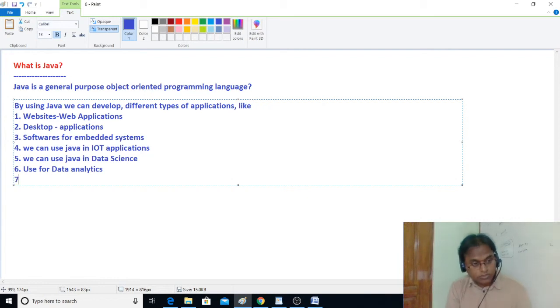And it's very important, used to develop mobile apps, Android. To develop Android applications, we can use Java. Used for mobile applications, etc.